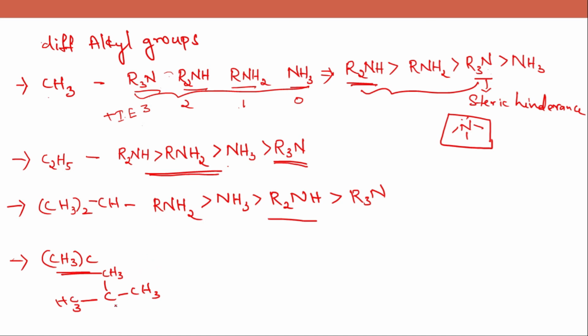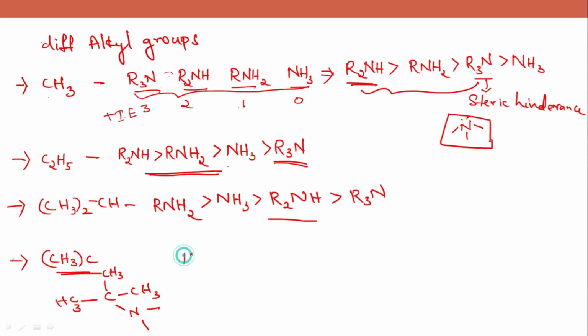So when this is attached to nitrogen atom, there are two more carbon chains like this. Now, there is a greater steric hindrance here. So nitrogen won't be able to donate the electrons. So the basic strength will be very poor.